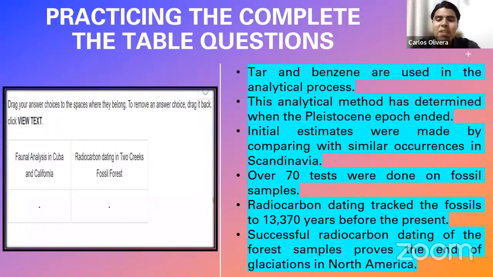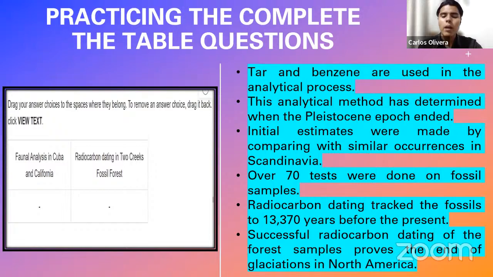As I say, this is very similar to the summary question. Why? Because they're going to give you these 2 boxes, and what you have to do is drag some statements. As you can see, the statements are the ones on the right side of my screen right now, and you have to drag those statements that you consider match the categories in the boxes. It's as simple as that. But as I say, this is a question that rarely appears on the exam.